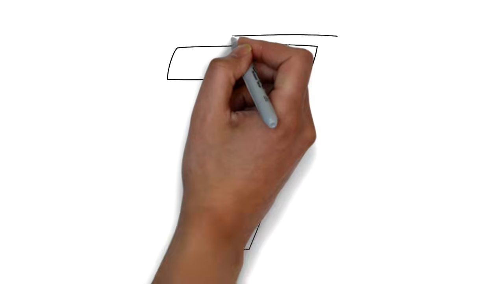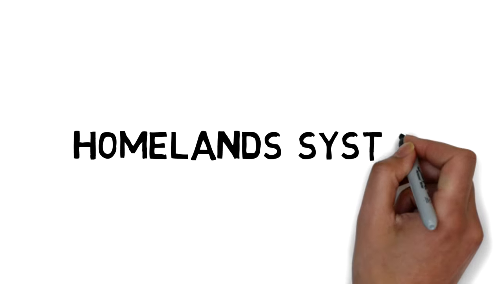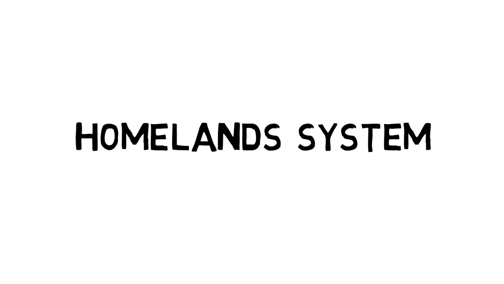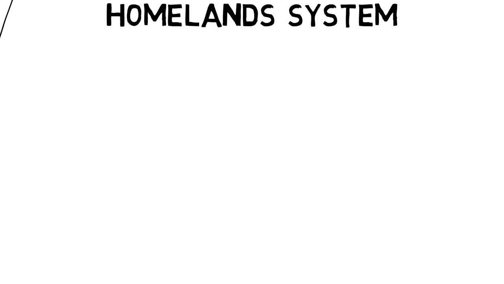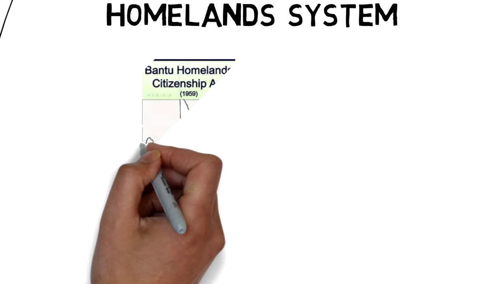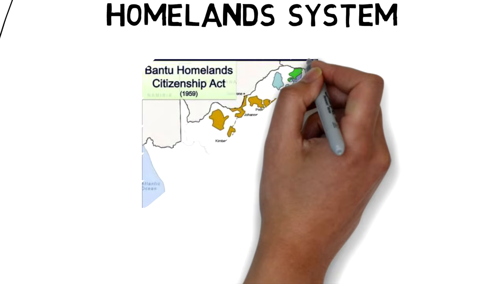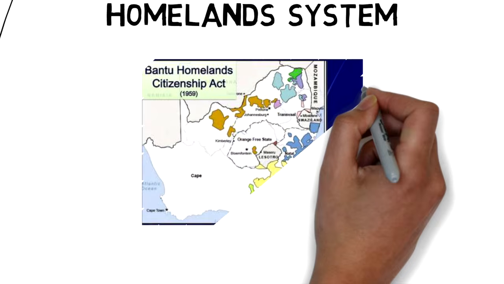The last act we're going to look at today is called the Homeland System. This system was based on the idea that black people belonged to separate national groups and that each group should have its own homeland. According to the government, every black person was a citizen of his or her homeland and therefore was not a South African.